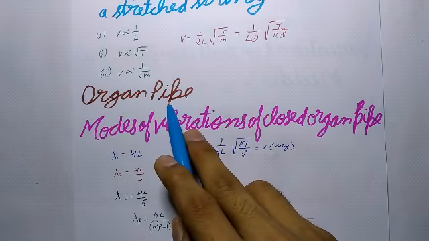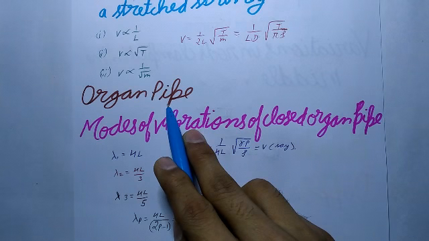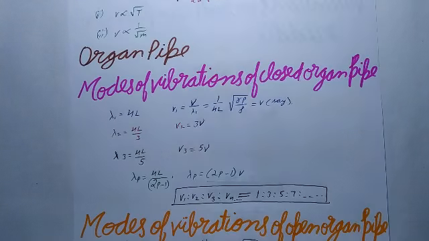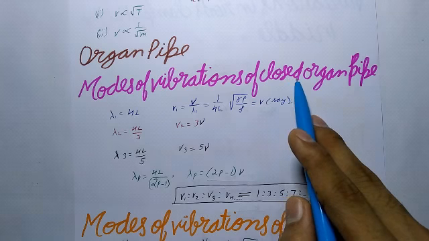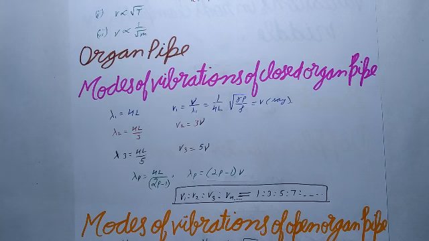Next is organ pipe. It is the simplest musical instrument in which sound is produced by setting an air column into vibrations. Longitudinal stationary waves are formed on account of superposition of incident and reflected longitudinal waves. Now, next is modes of vibrations of a closed organ pipe. So, longitudinal stationary waves are formed in an organ pipe closed at one end.